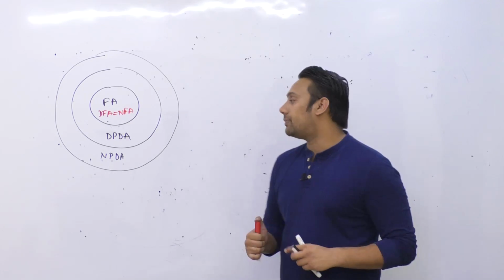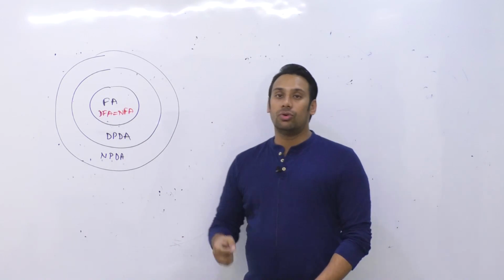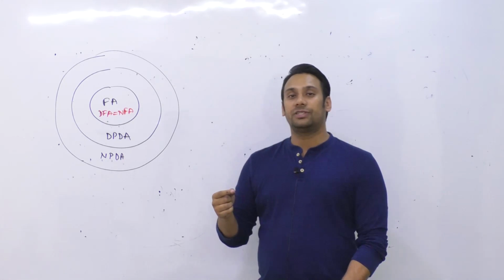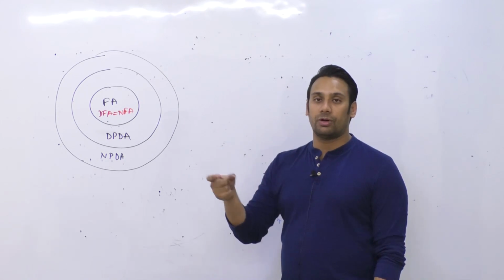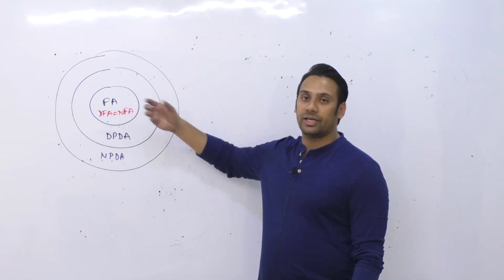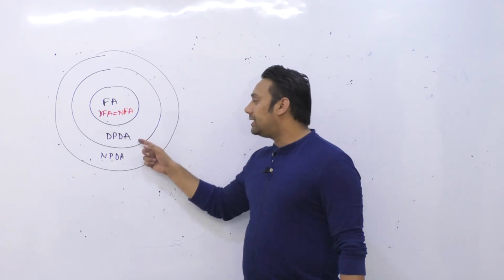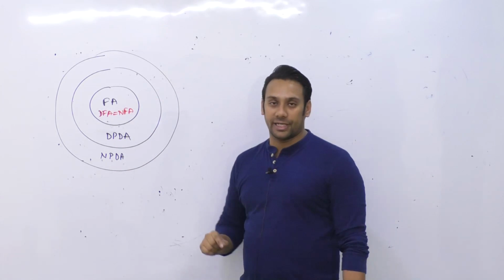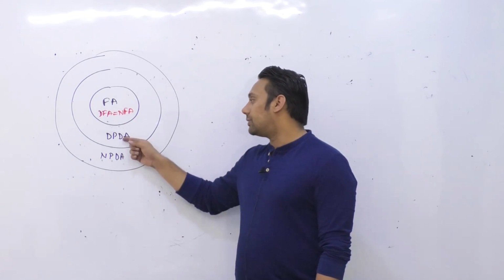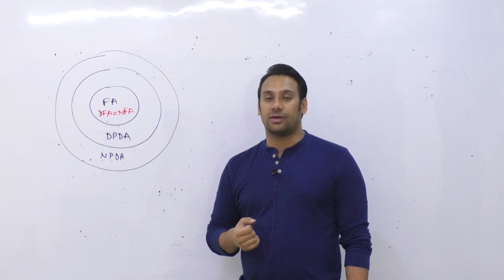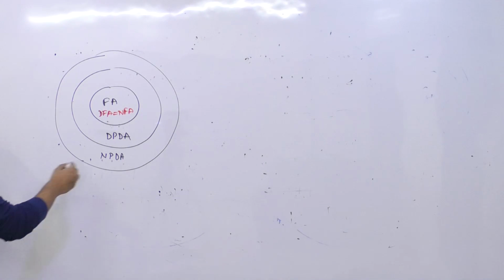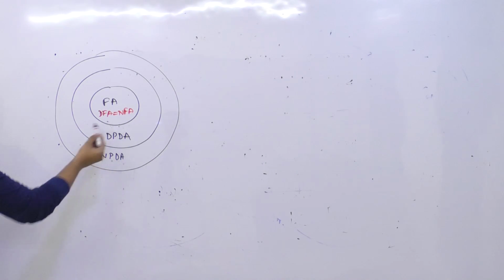When I say powerful, it means having more capability of solving a problem. So if we can propose a model which can solve more problems, which this cannot solve, we can say it is more powerful. For example, deterministic push-down automata can solve more problems as compared to the finite automata. That is why we can say deterministic push-down automata is more powerful as compared to the finite automata. And then non-deterministic push-down automata is again more powerful as compared to deterministic push-down automata.